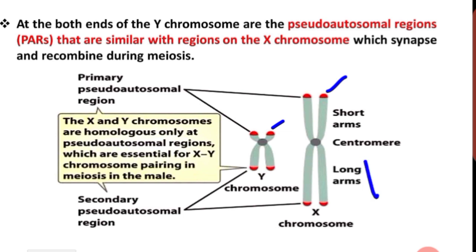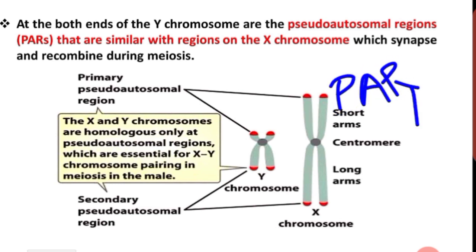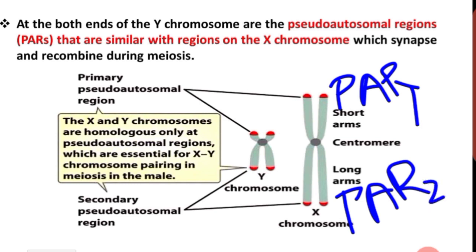They have pseudo autosomal regions. These pseudo autosomal regions are PAR1 and PAR2. See, this is the X chromosome. That red annotated area is PAR1, PAR2. See the Y chromosome now. Here also PAR1, PAR2 is present.